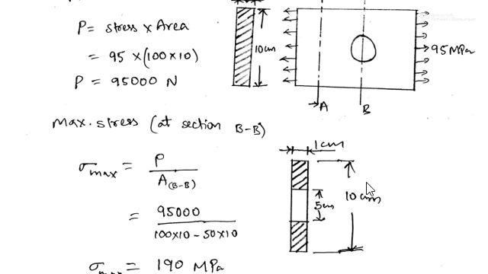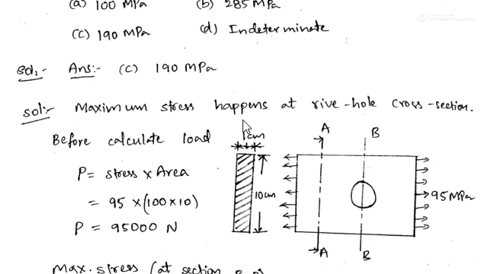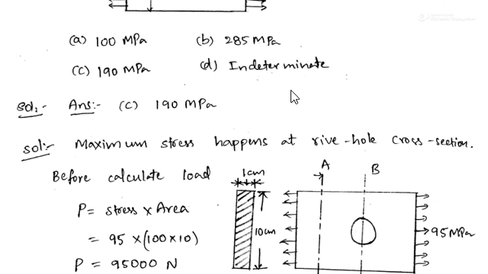And here also, 10 means 100 mm, and 1 centimeter is 10 mm. So this is the total area you will get without hole, and if you remove the hole area you will get the net area here. So this is 1000 minus 500, you will get 500 here, and if you simplify this we will get the maximum stress in the plate as 190 megapascal. So option C is the right option.